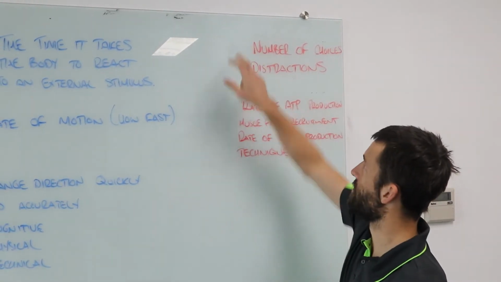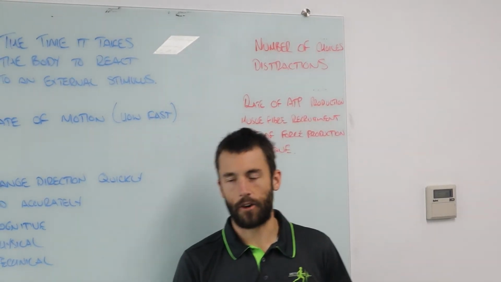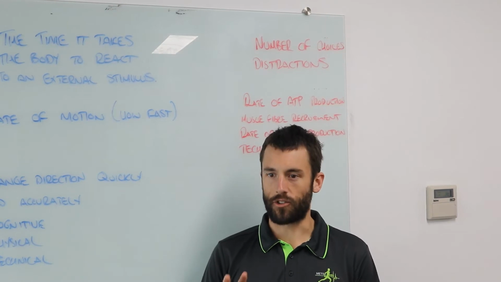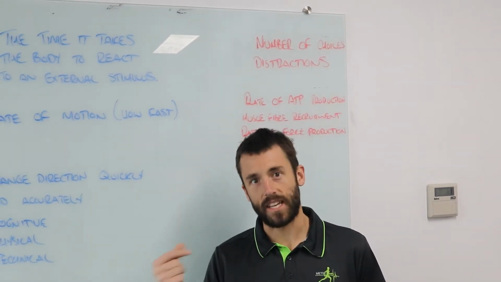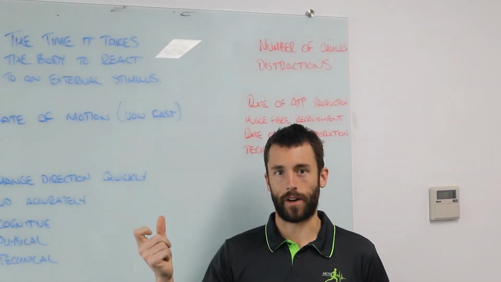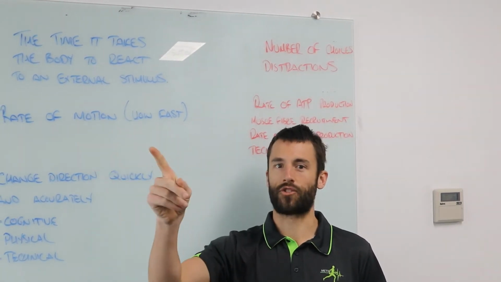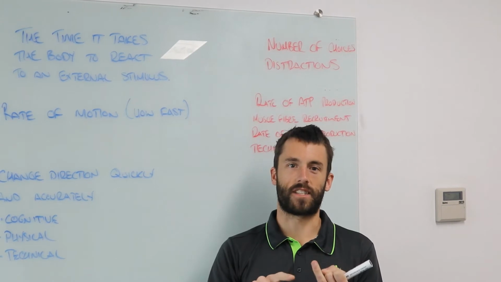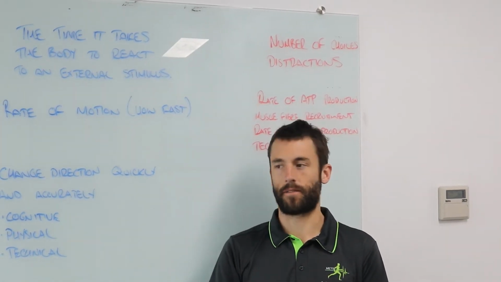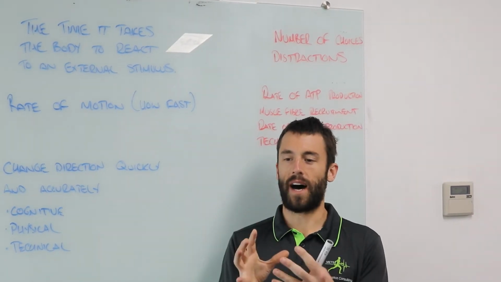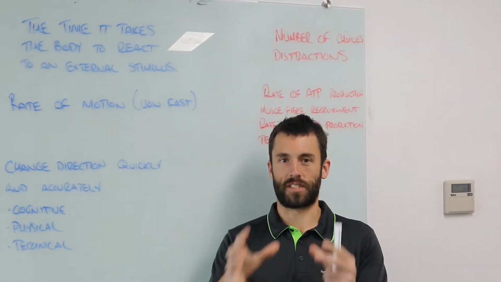Number of choices. Now, 100-meter sprint, there's one choice. So what that means is while they're down there with no distractions and they're waiting for that stimulus, that external cue, in this case it's going to be the gun going off, they know when that gun goes off, they're going to start running in that direction. One choice only. So one choice, no distractions, that's going to be the best case scenario for the best reaction times we can get. As opposed to a team sport where an AFL player might receive the ball.